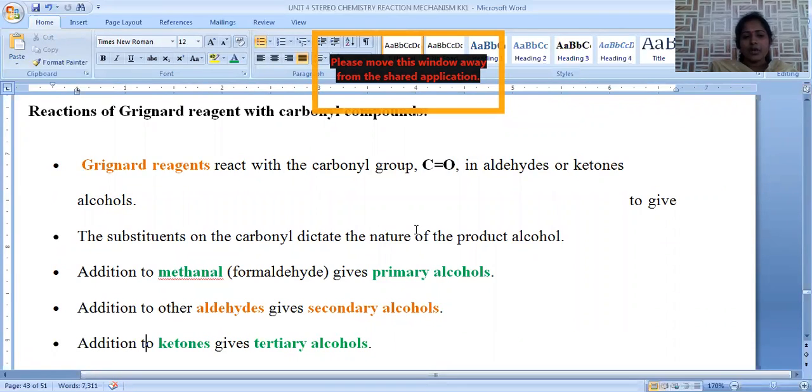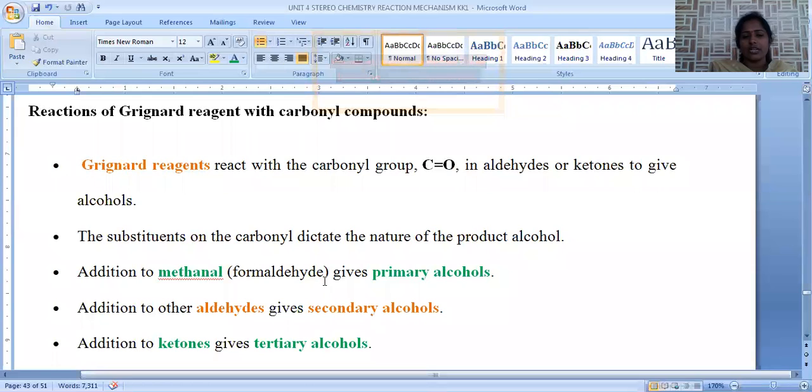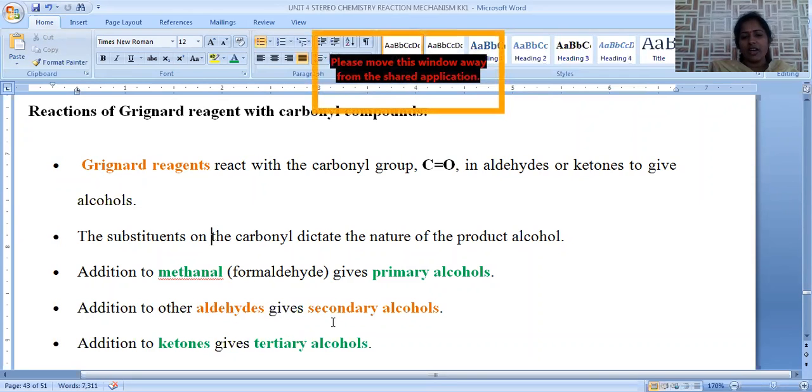When formaldehyde, HCHO, is treated with Grignard reagent, the final product will be a primary alcohol. When an aldehyde, RCHO, is treated with Grignard reagent, the final product will be a secondary alcohol.